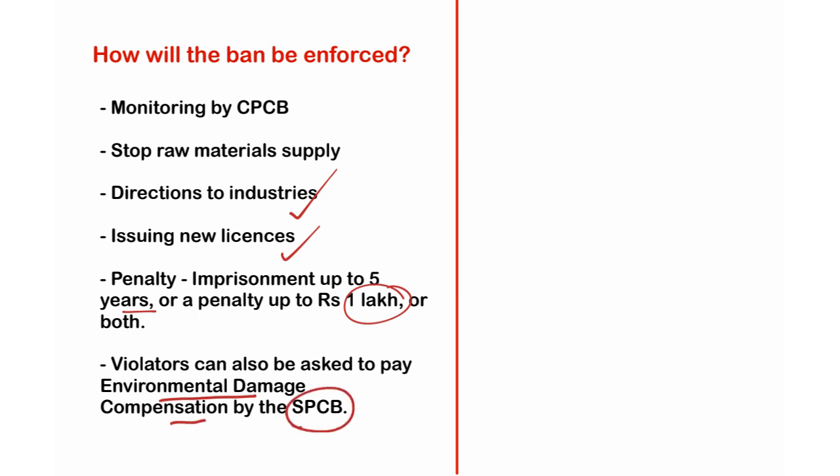The state pollution control boards of respective states may impose this environmental damage compensation on those industries who are still engaging in the manufacturing, supply or storage of these single-use plastics, or those violating the guidelines issued by the Ministry of Environment, Forest and Climate Change. I hope it is clear till now, right?